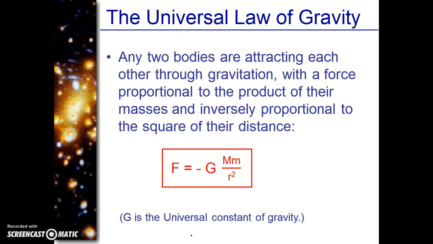The M and the m stand for the mass of the two objects, and then the r stands for the distance between those two objects, or the distance between the masses. We'll do some calculations with this in class.